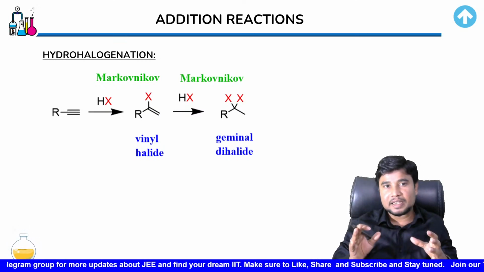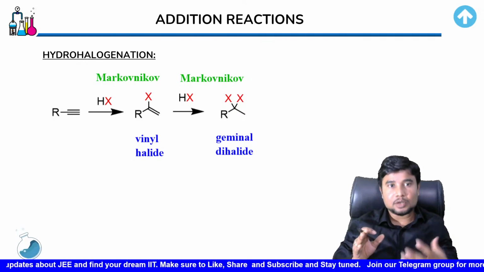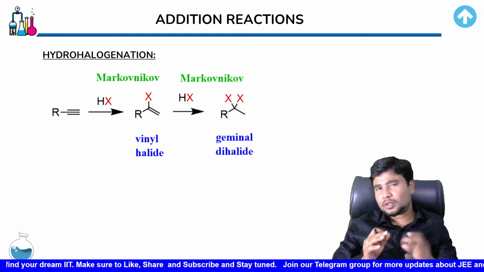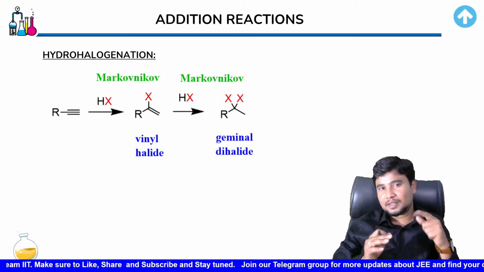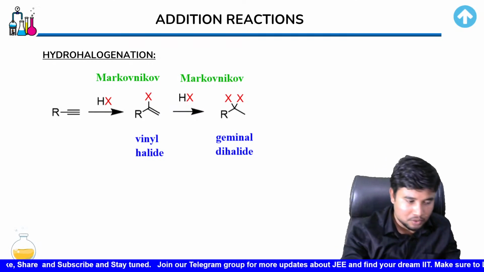Hope you're getting this idea, and you've got how do we actually attempt it or try to get to the answer of it. Do let me know if there is any confusion. I'm not talking about its mechanism. The reason being, in the last class only we did talk about the mechanism of Markovnikov or anti-Markovnikov rules.